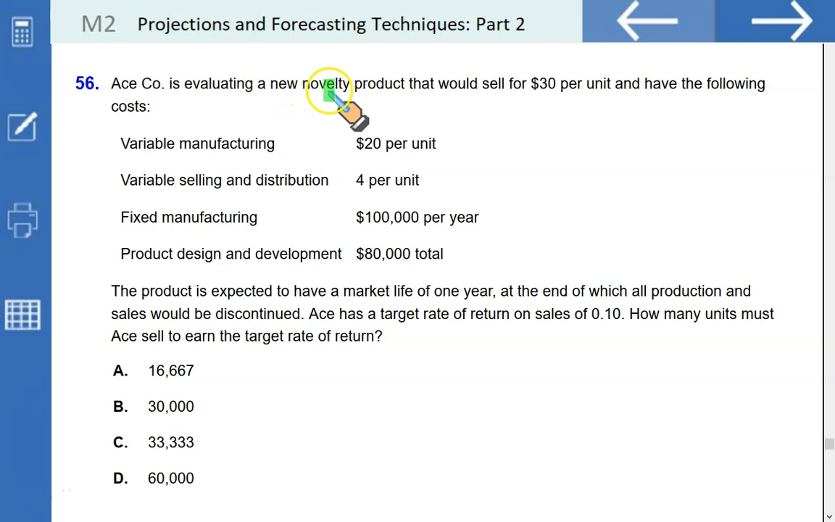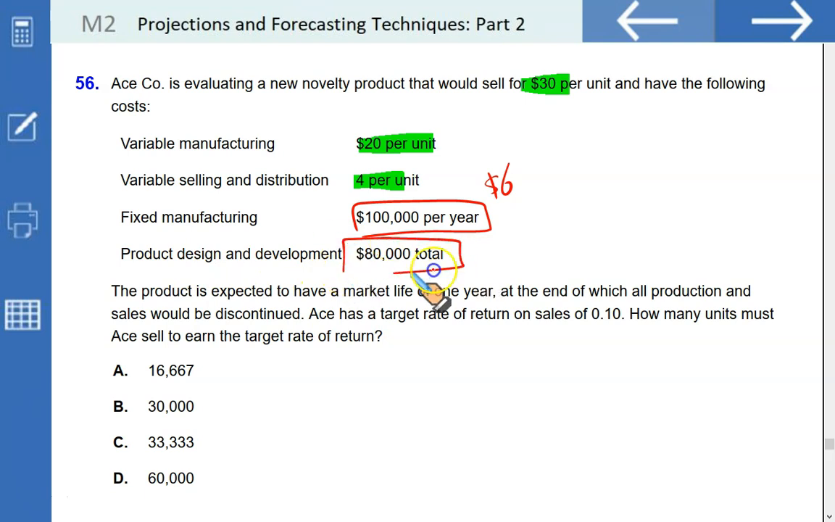Ace Company is evaluating a new novelty product that will sell for $30. Variable cost is $20. Variable selling is $4. And if you net these off, what you get is $6 as your unit contribution margin: 30 less 20 less 4. Fixed manufacturing cost is this much. Product design and development cost is 80.